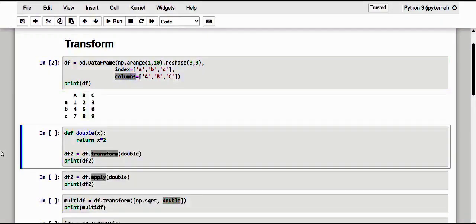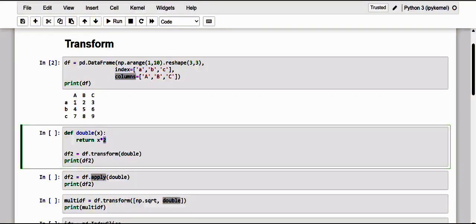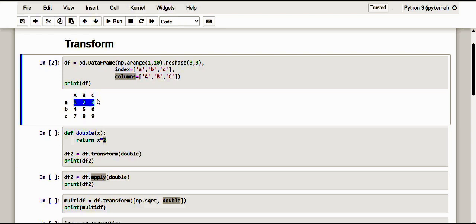Here we go. Okay, dear friends, let me just give some method to have a transformation. Let me create a function here which is just going to give us the double of the input. Kindly have an example of the first row: it is 1, 2 and 3. When we multiply it by 2, it is 2, 4 and 6 respectively.